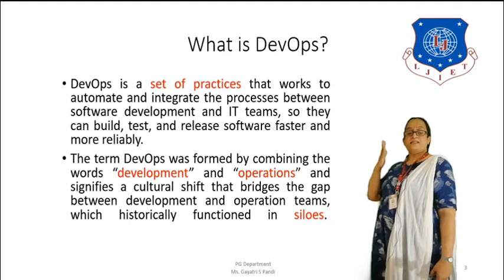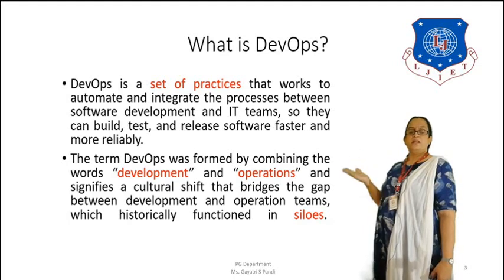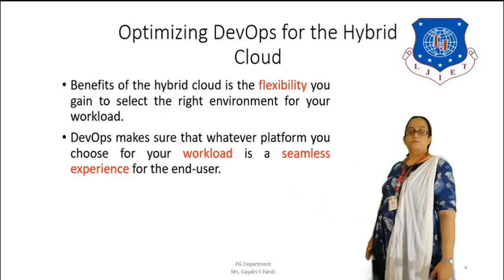Together they form DevOps, and this signifies a cultural shift which bridges the gaps between development and operation teams, which were historically functioning in silos. Silos we discussed in the last class. It's like an island, a computer island, which is a single application working on cloud. It is not connected to the other software. Now let us see how to optimize DevOps.